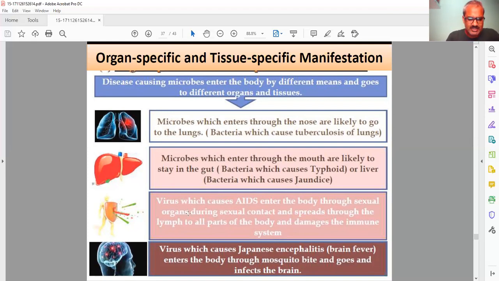Bacteria which cause typhoid, or liver bacteria which cause jaundice, can go through the mouth. Next is the virus which causes AIDS. It enters the body through the sexual organ during sexual contact, spreads through the lymph to all parts of the body and damages the immune system. One more virus is the one that causes Japanese encephalitis, or brain fever. It enters the body through a mosquito bite and goes and infects the brain. So different organisms have different manifestations. How they end, we can't say.